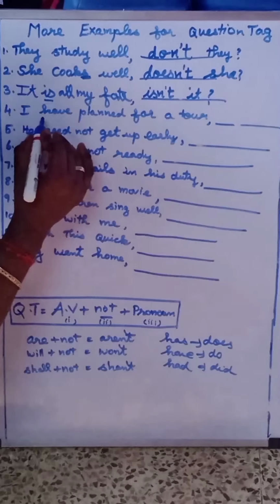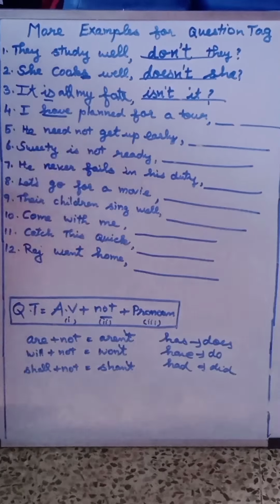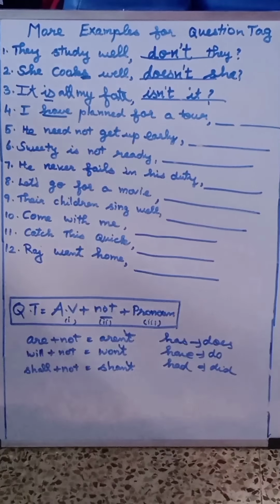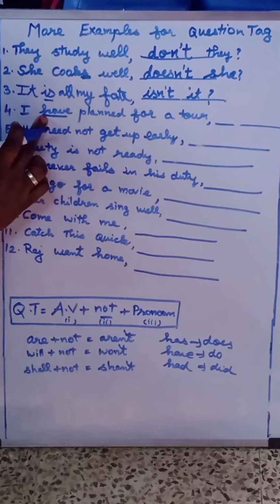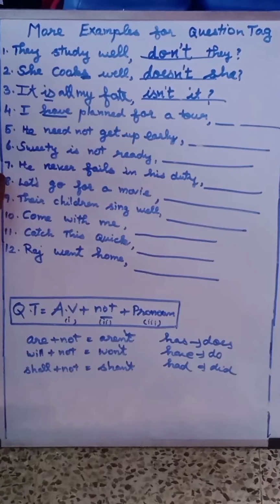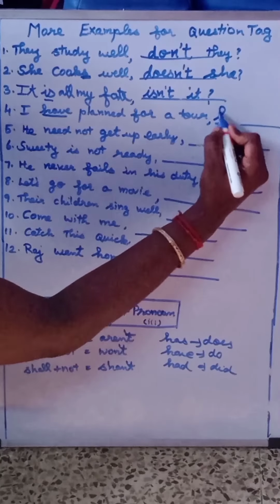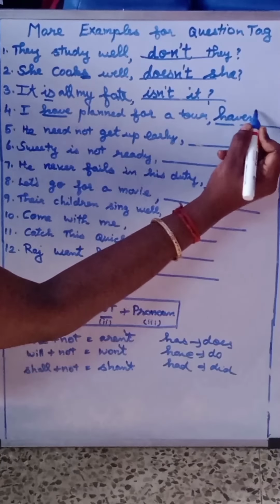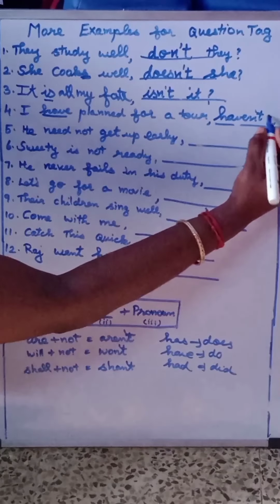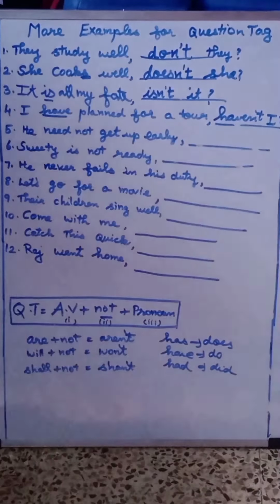I have planned for a tour. Here, have is the perfect auxiliary. You have learnt it. Has, have, had. So, have is the auxiliary verb. No negative words again. So, not should be written in the tag. Haven't. Pronoun is I. Haven't I.